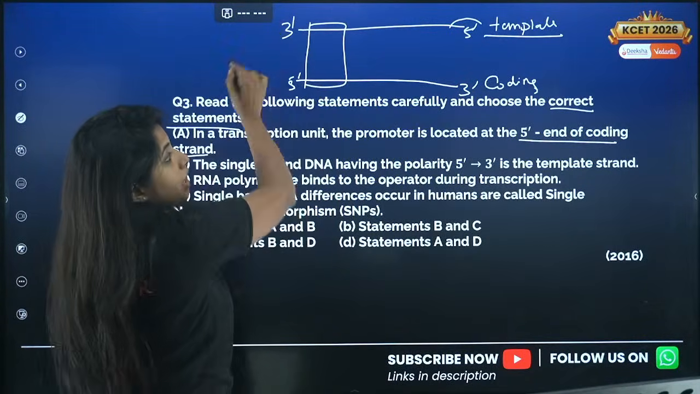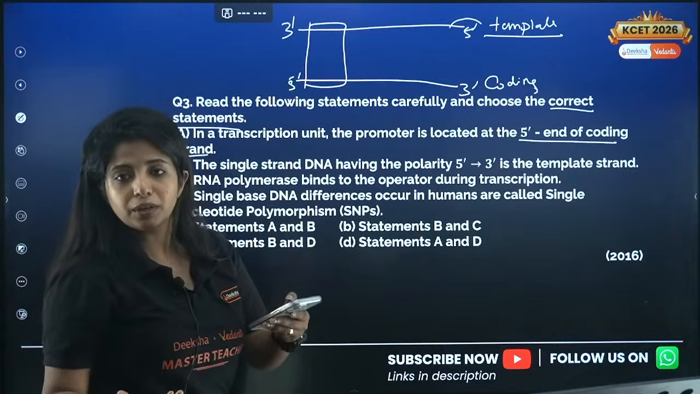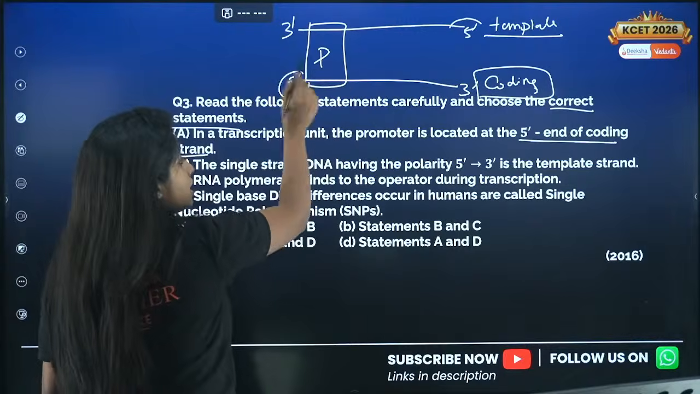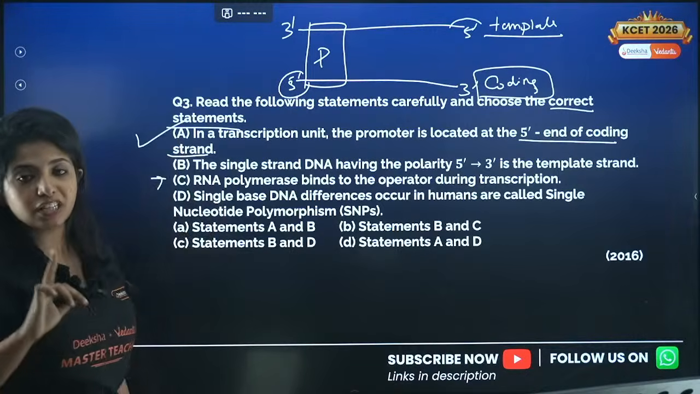Yes. So ma'am, why not 3' under the template strand? You do not refer to it like that. You always refer to the coding strand. So yes, this is correct. The promoter is located over here. So I'll say statement A is definitely correct.